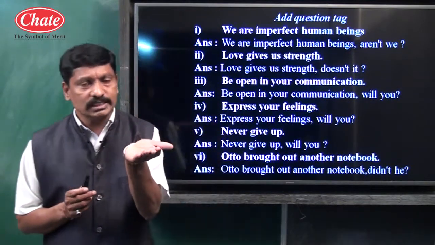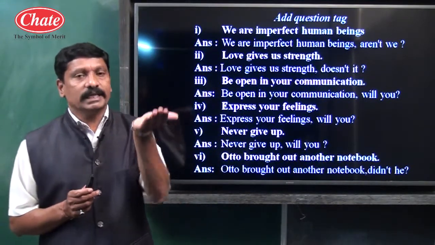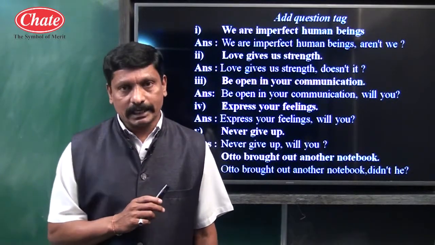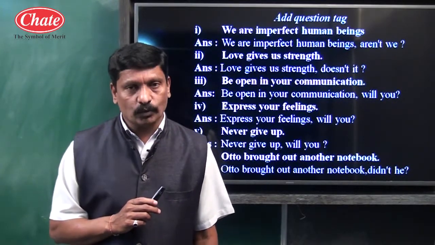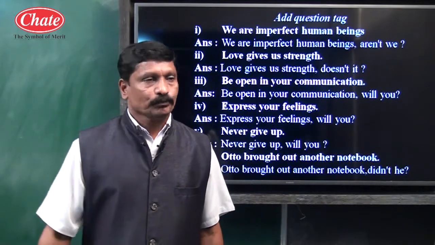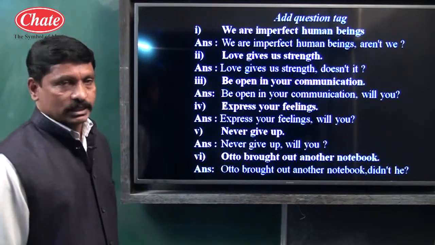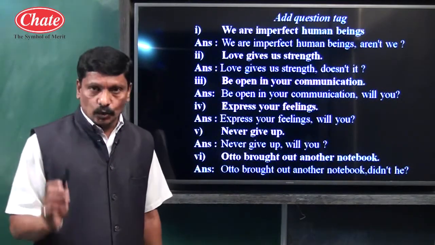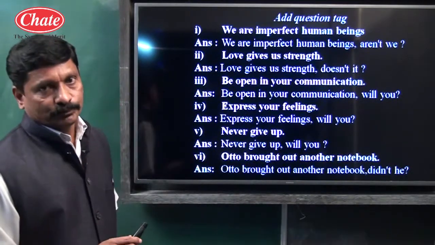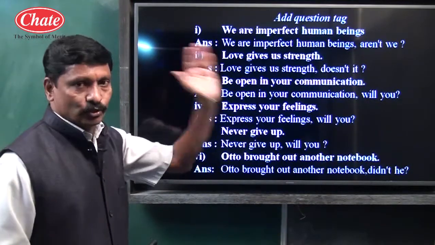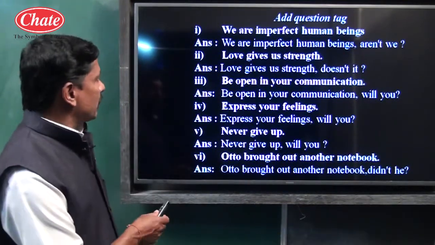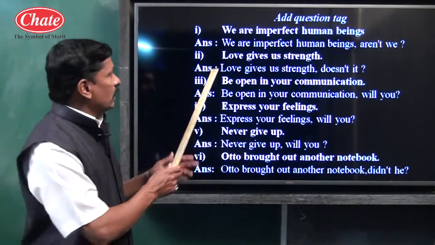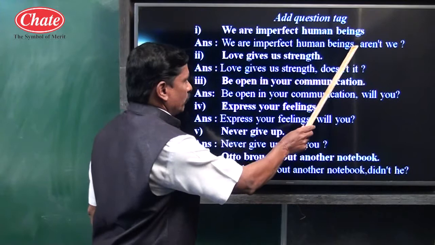The general rule is, if the given sentence is positive, the tag becomes negative, and if the given sentence is negative, the tag becomes positive. Let us take some examples. For example, we are imperfect human beings. Children, this is an assertive type of sentence. We have to write the given sentence as it is. See, we are imperfect human beings.